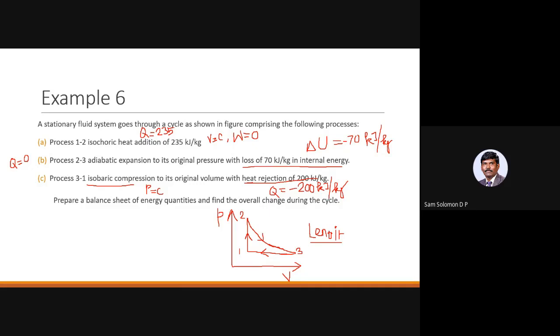Because it is a cycle, either you can go ahead and say the summation of delta U is equal to 0, or by using the first law, you can say the summation of Q is equal to the summation of W. Either way you can do it, and both will fetch you the same answer.